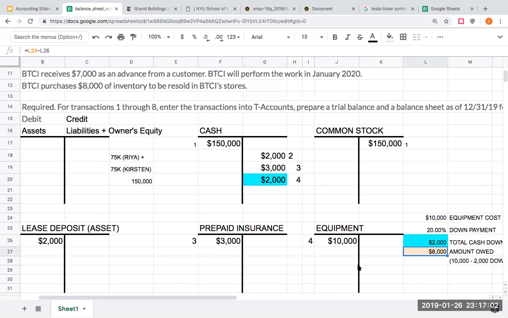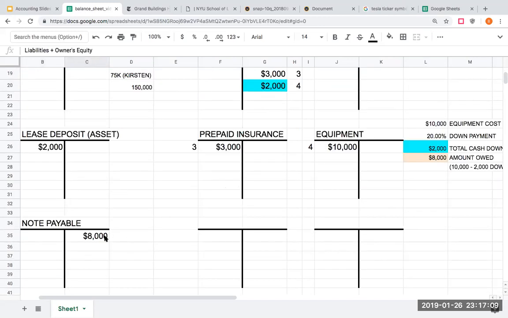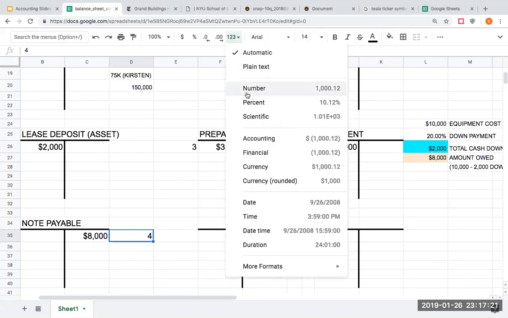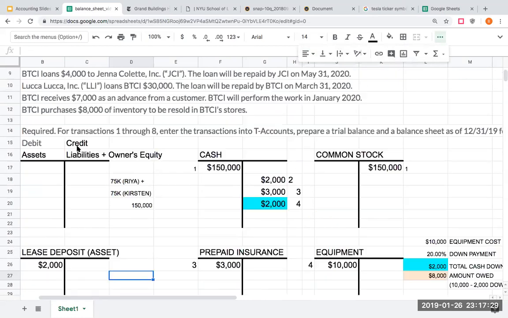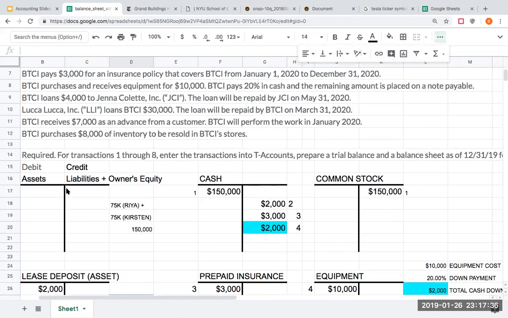This remaining $8,000 I'm going to have to pay for in the future. Therefore, this is a liability, and this is going to be a note payable. And I'm putting a 4 by that, so I know that this is the transaction it relates to. So again, whenever we do these transactions, we have to make sure that it makes sense with this. This is going to help us as we're going through and recording these earlier transactions.